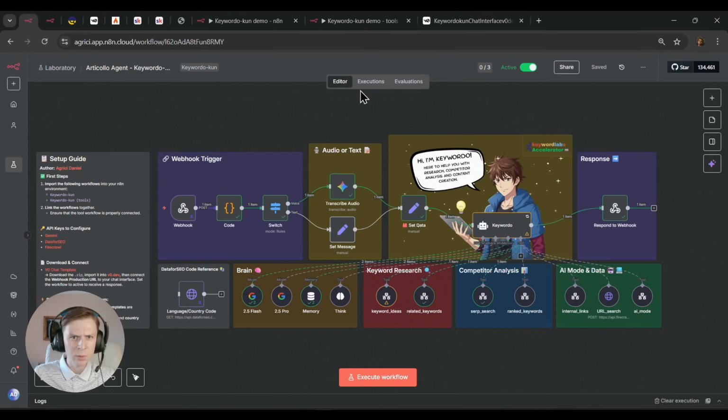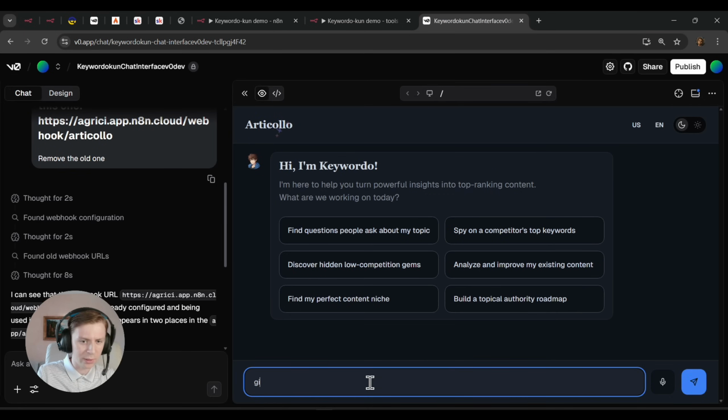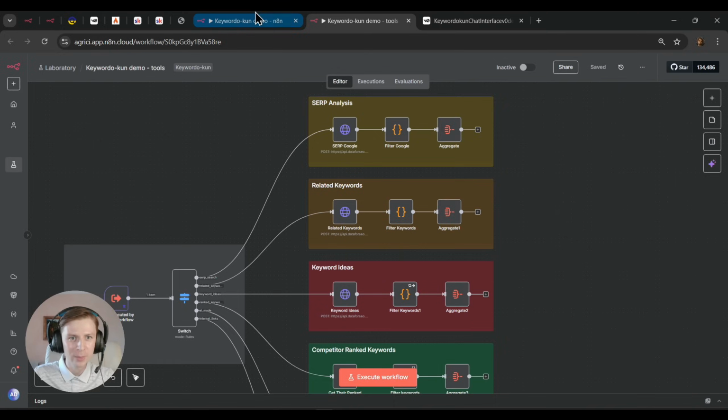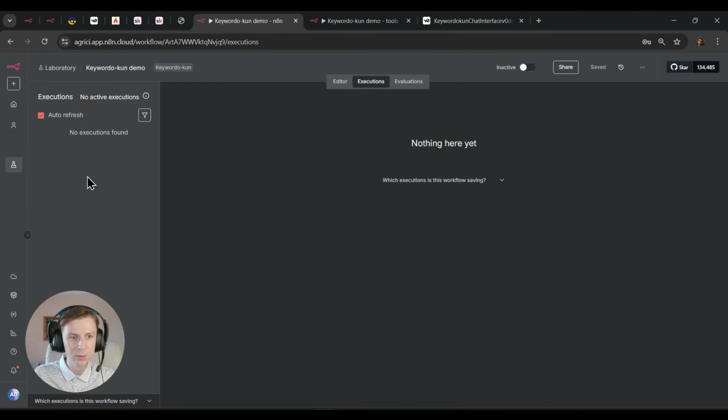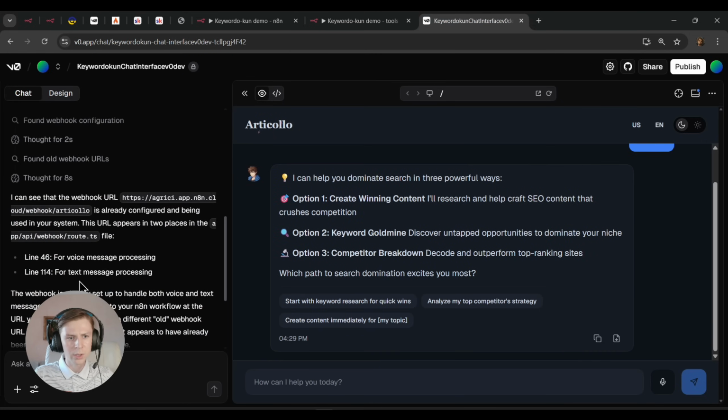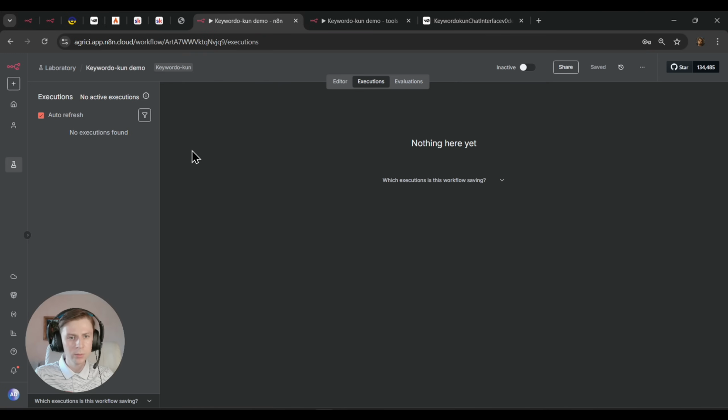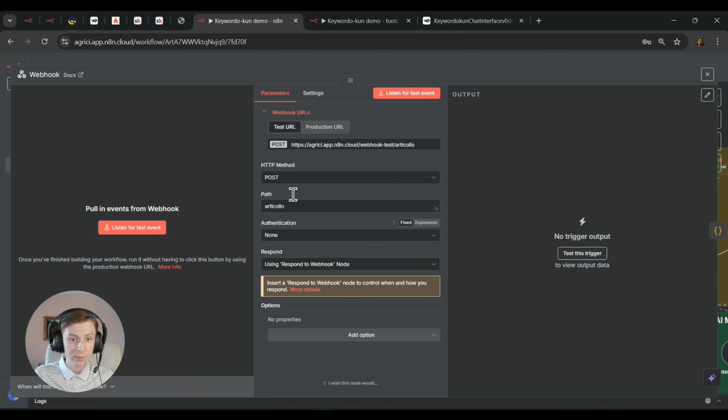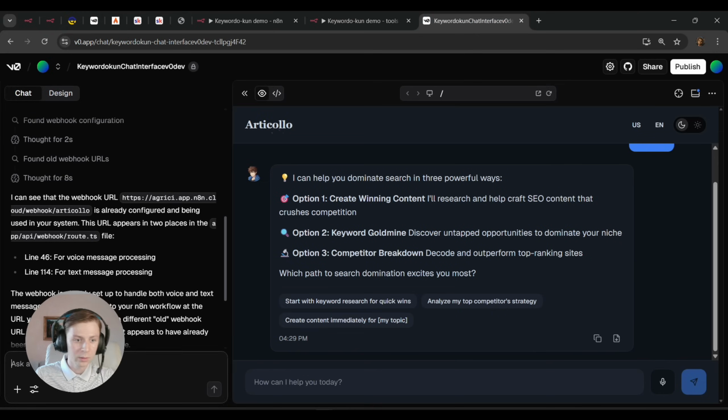Now, let's see what Keyword Kun did for us. Let's say I'll write here, hi. Okay, it works. If I go here and press on executions, let's see if it got here the webhook URL. Okay, I think I'll need to change the webhook URL, going back to the editor, because I think I had the same name. So here I'm going to put keyword kun. I'm going to press on production URL, copy, go back, and replace the old URL with this one.